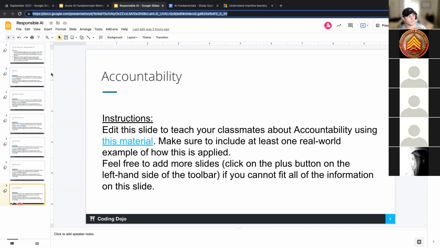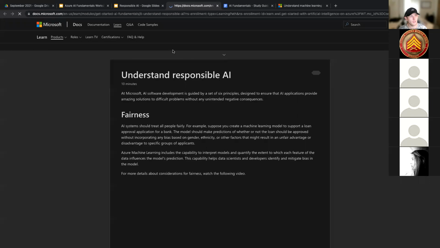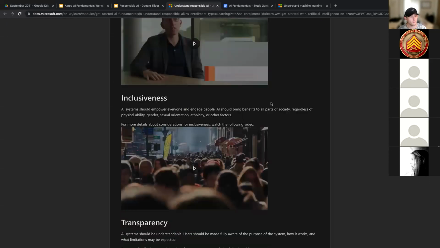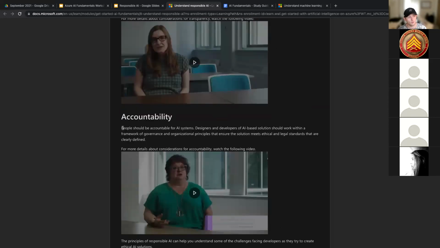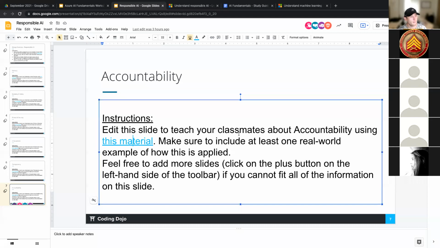But basically what you'll do is you'll come here. Let's say you're in accountability. Whenever I do the breakout rooms, I'll say, what are you in? You will go to your slide of accountability, and you guys have access to change this, and you will read this part, right? And so you'll go down to the part that says accountability. You'll watch your video, and then you will basically make up a slide that just teaches us of accountability, right?